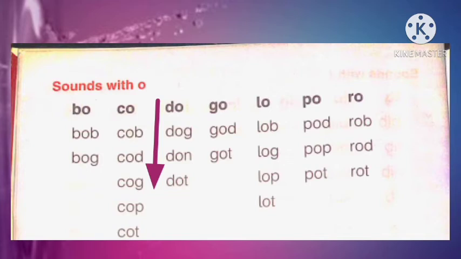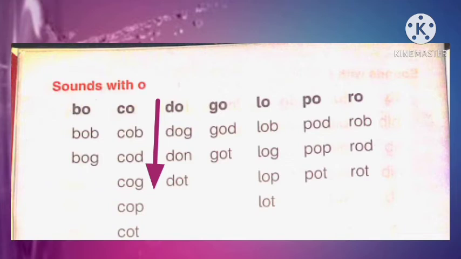Look at the first word in this column. Do, g, dog. Next word. Do, n, don. Third word is do, t, dot. Let's repeat this column.